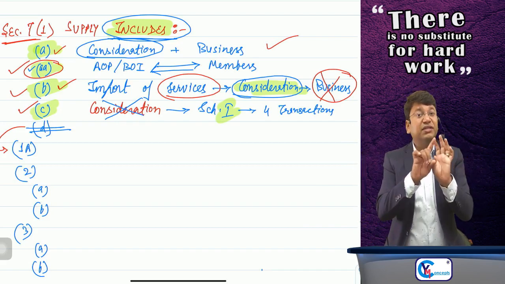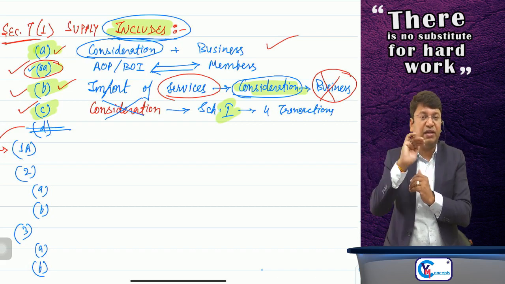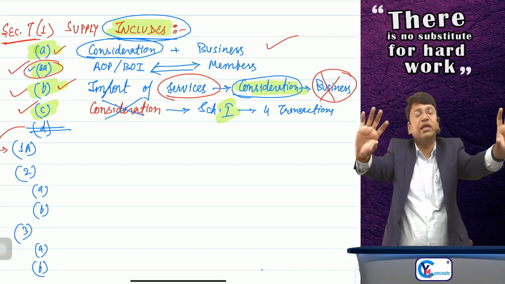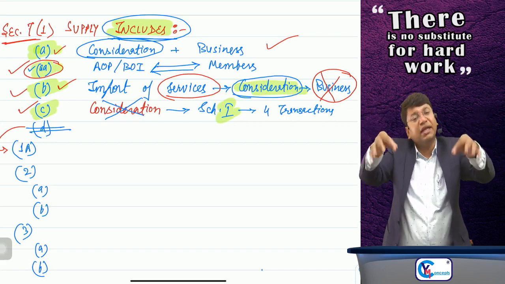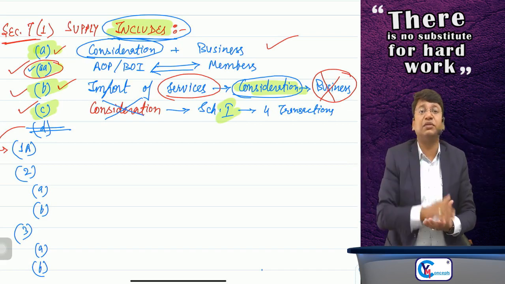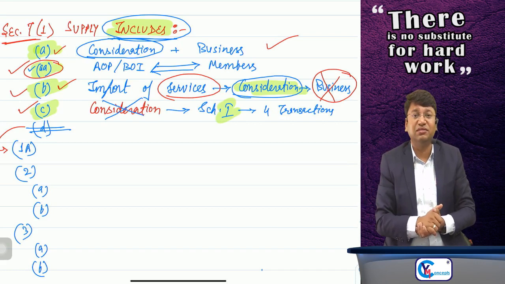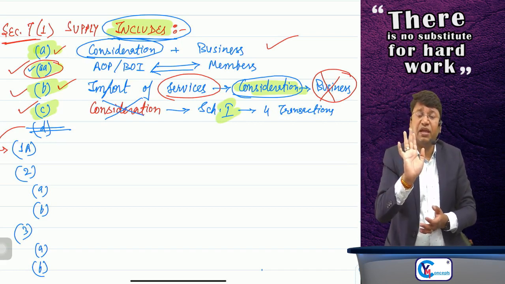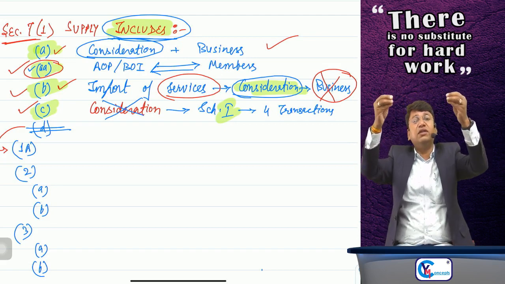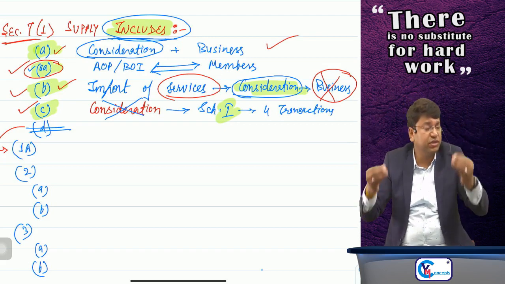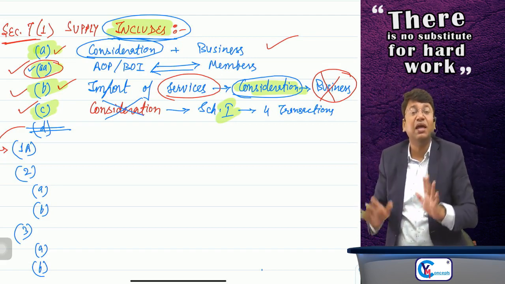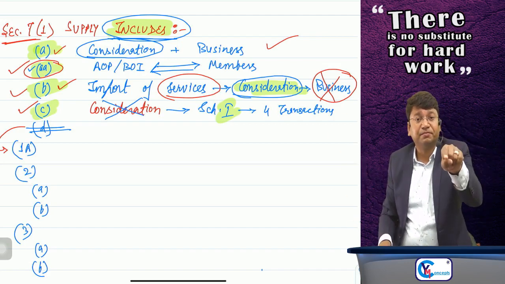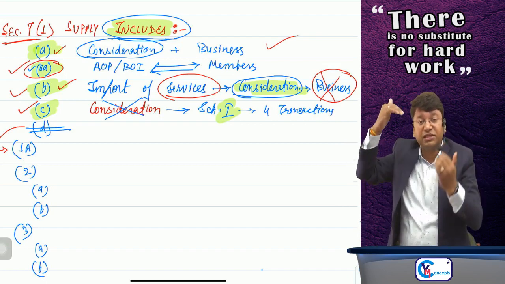Now refer clause number C. If your transaction is getting covered in clause number A, then it's fine. If it is getting covered in clause number AA or B, then it's fine. And if it is not getting covered in clause number A, AA or B, then check clause number C. But check clause number C only if it is without consideration. If it is without consideration, and if it is getting covered in any of the 4 paras given in schedule number 1, then it will be supply, otherwise it will not be supply at all. Means you'll have to go step by step.